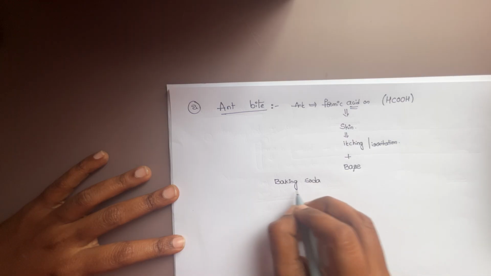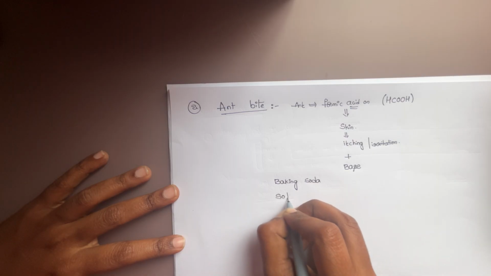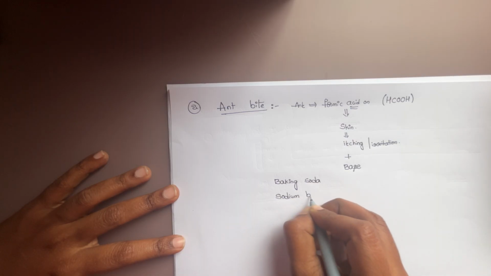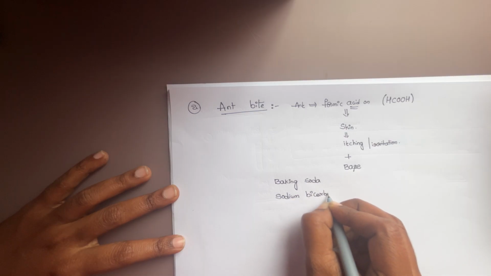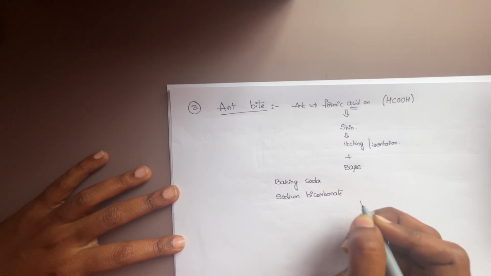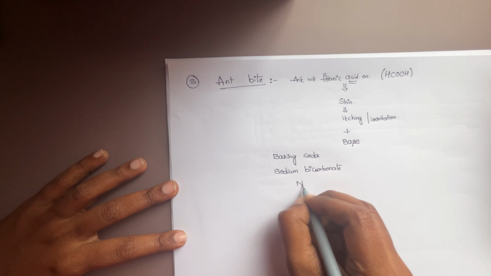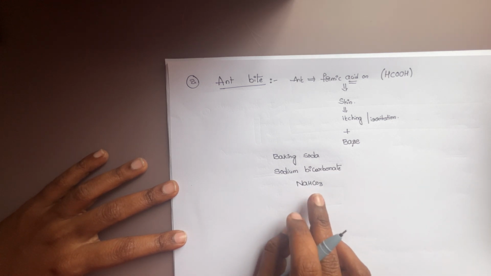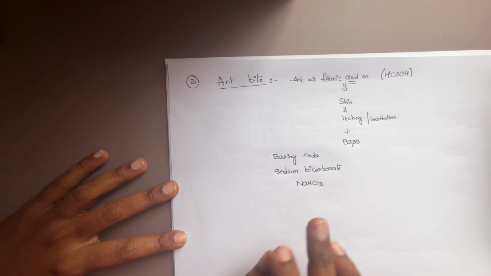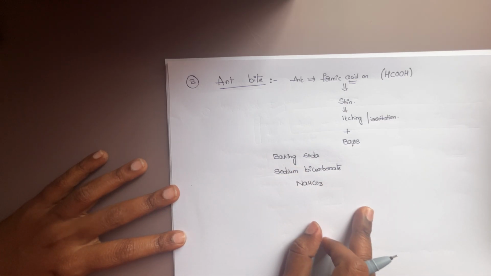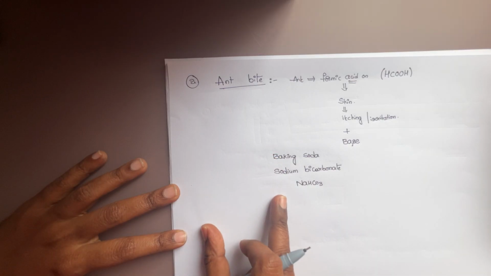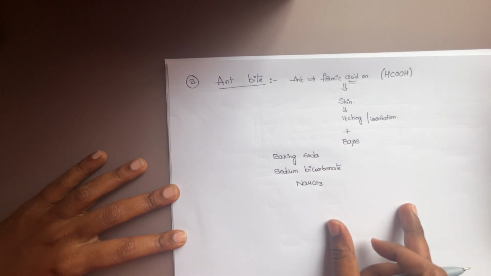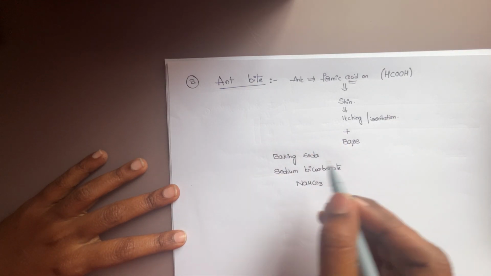What is baking soda? Baking soda is nothing but sodium bicarbonate, which is also very, very important. What is the formula of sodium bicarbonate? That is NaHCO3. In the examination, they may give formulas in option A and names in option B and ask you to match the following.